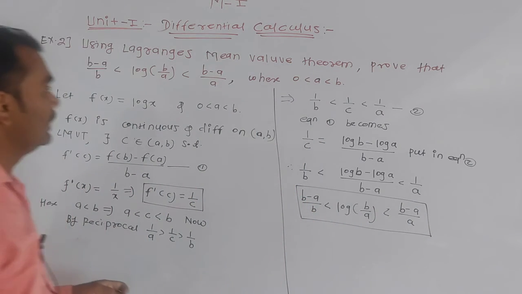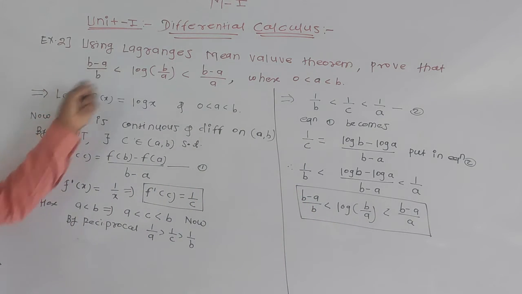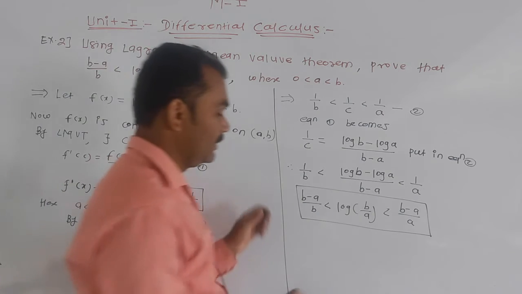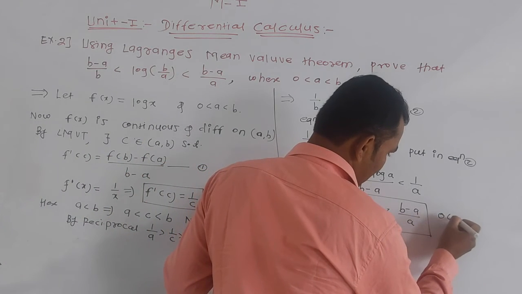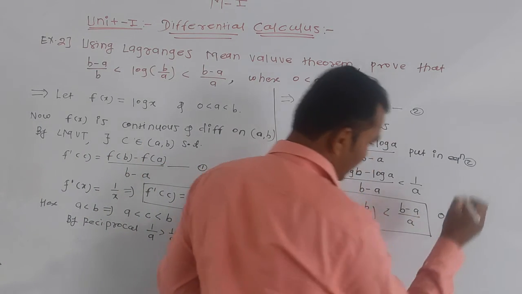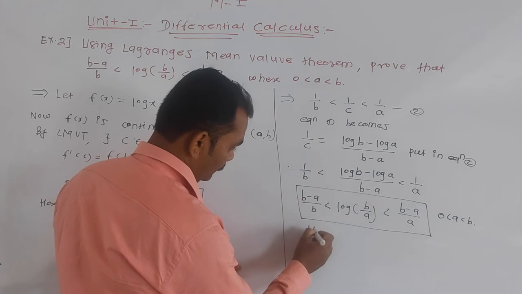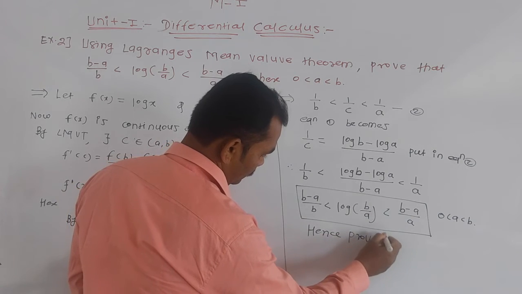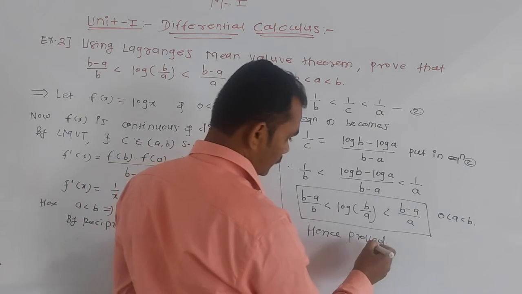We have to show the same result: b minus a divided by b less than log of b by a less than b minus a divided by a, for 0 less than a less than b. Hence proved.